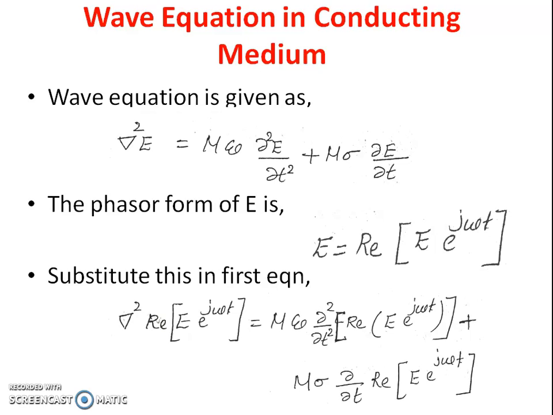Here the value of sigma, that is the conductivity, is greater than omega epsilon. And the second category, the perfect dielectric and free space, come under the category of insulators. Here sigma is less than omega epsilon.